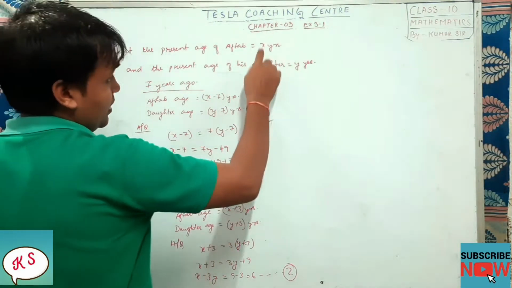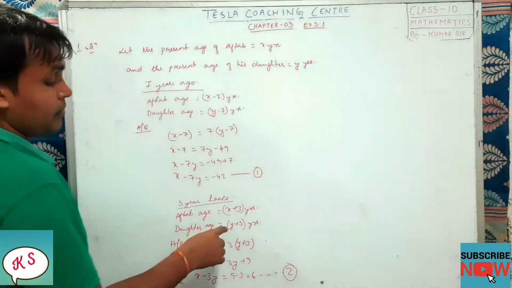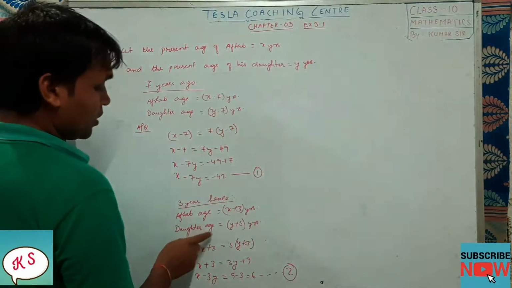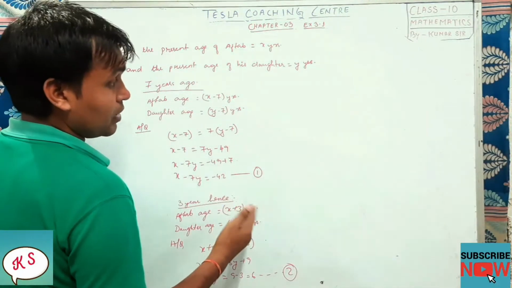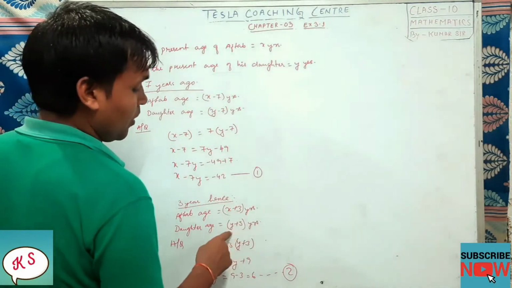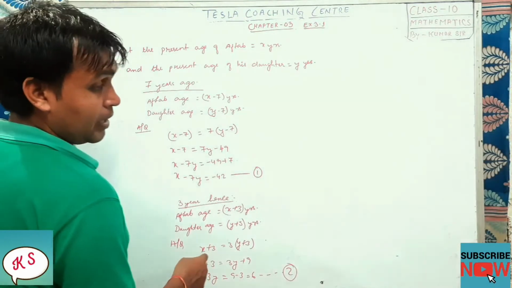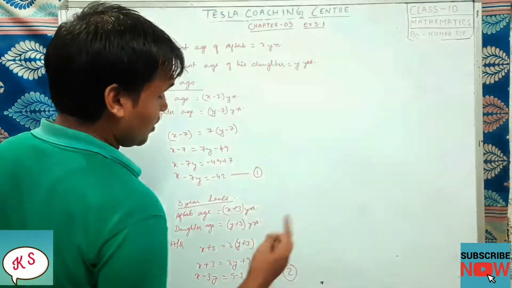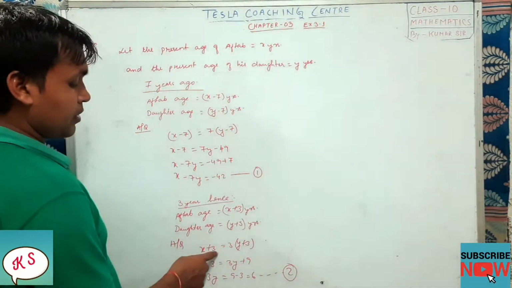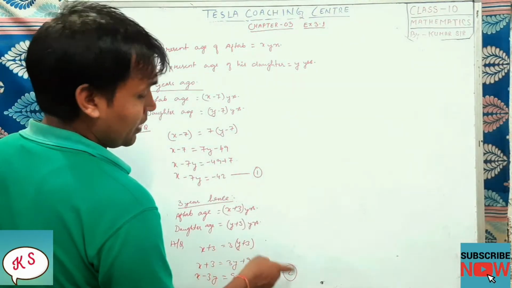Right now Aftab's age is x, so after 3 years it will be x plus 3. Daughter's age right now is y, so after 3 years it will be y plus 3. As per the question, Aftab is saying his age will be equal to 3 times the daughter's age. So x plus 3 is equal to 3 into y plus 3.